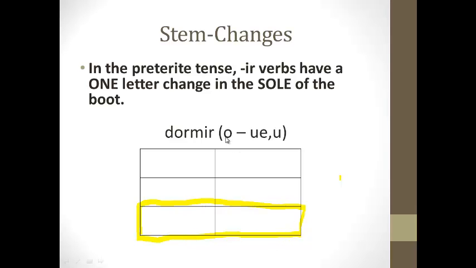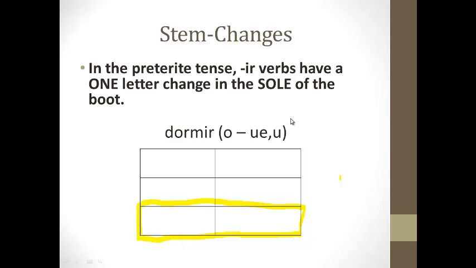Okay? And lastly, let's look at how I coded this up here. We've talked about this in class several times. Dormir is an O to UE, U verb. What I mean by that is this first UE is for present tense stem change, and this U, okay, after the comma, this U is for preterite and present progressive.